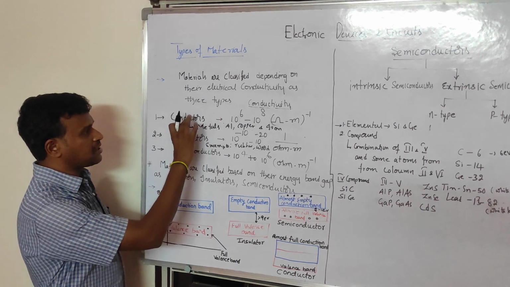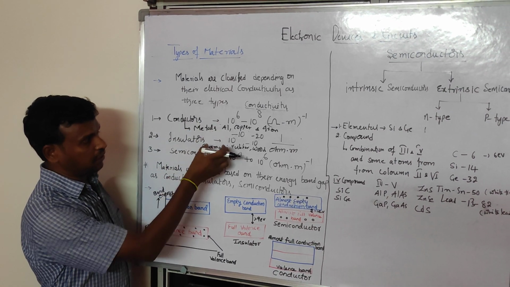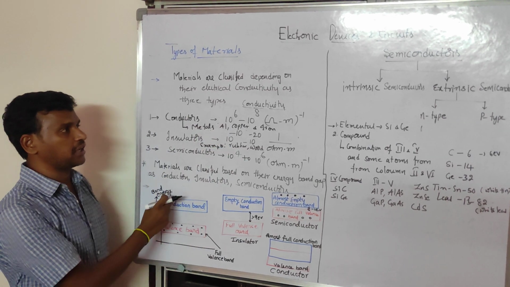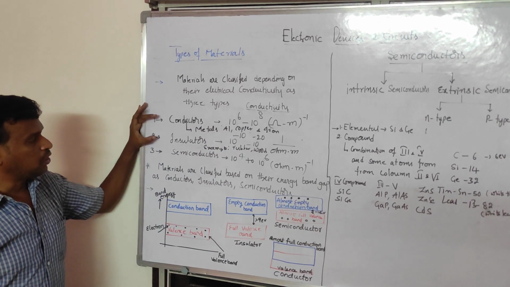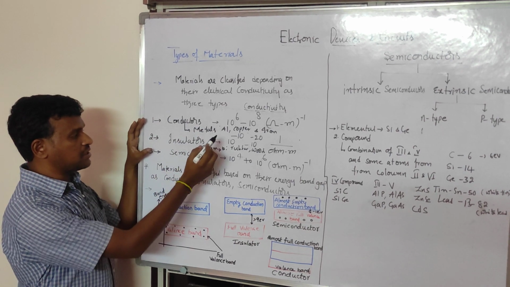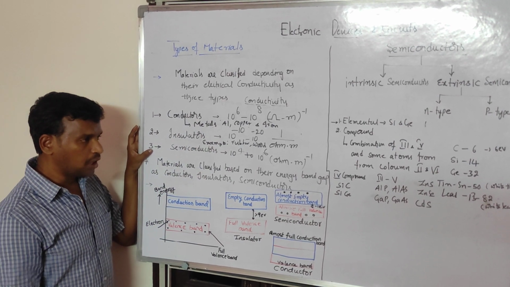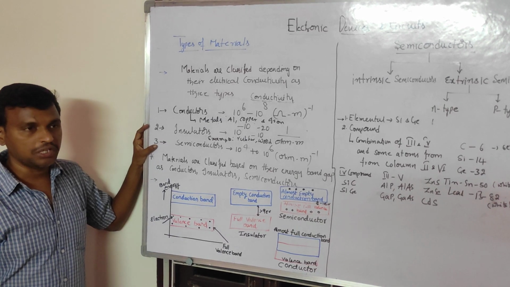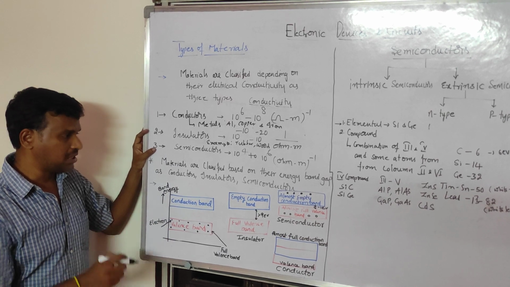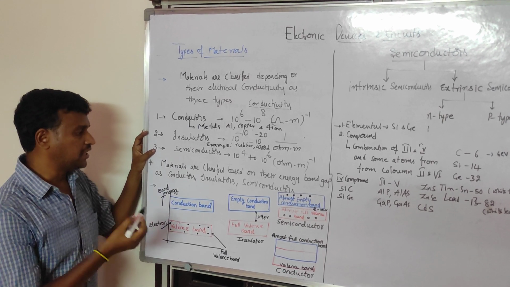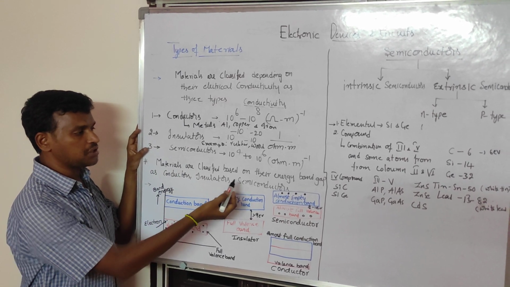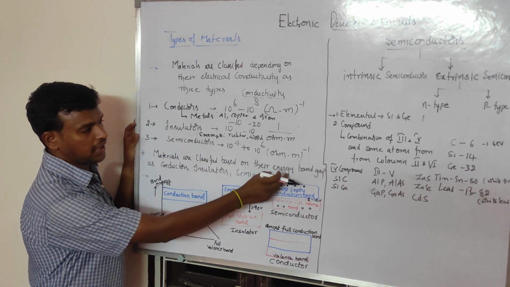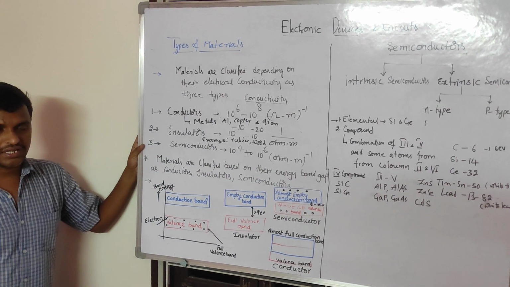So this is the classification depending on conductivity, on the amount of conductivity the material has. Depending on that, we have classified materials as conductors, insulators and semiconductors. Now the very important concept for us is that, depending on the band energy gap, we have classified the same materials as conductors, insulators and semiconductors. So materials are classified based on their energy band gap. Then what is energy band gap?